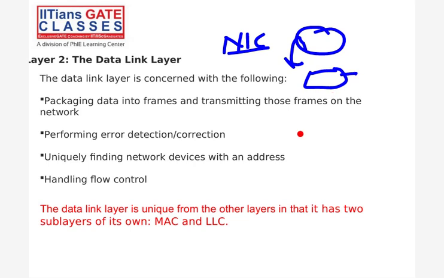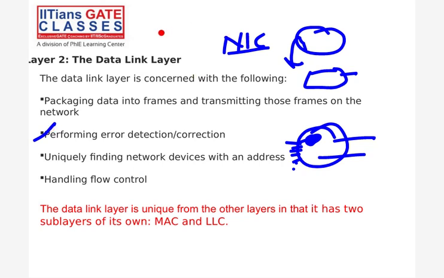On the adapter that will convert this frame into bits, right? Let's see. And the second part is performing error detection. Now earlier, what error control were we doing at the transport layer? That error control happens end to end, means from process to process. But here error control is happening point to point, hop to hop.